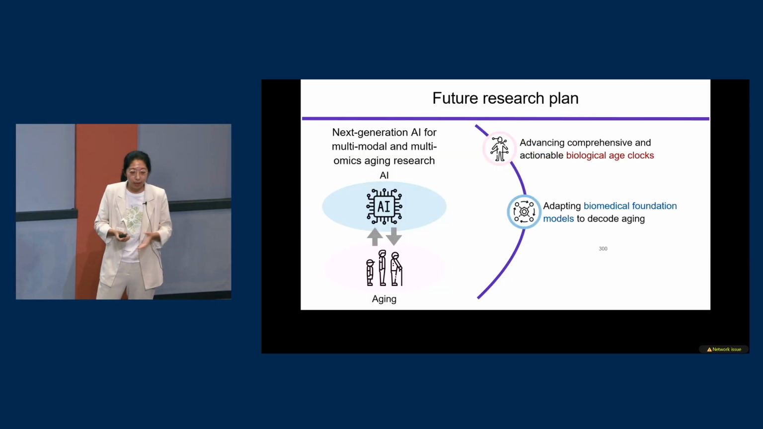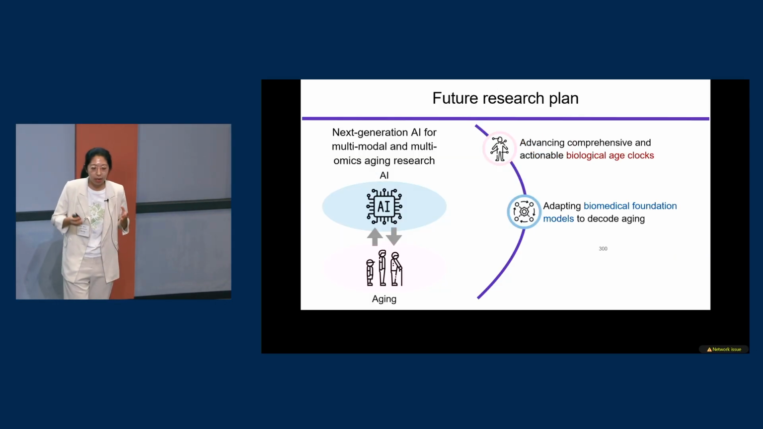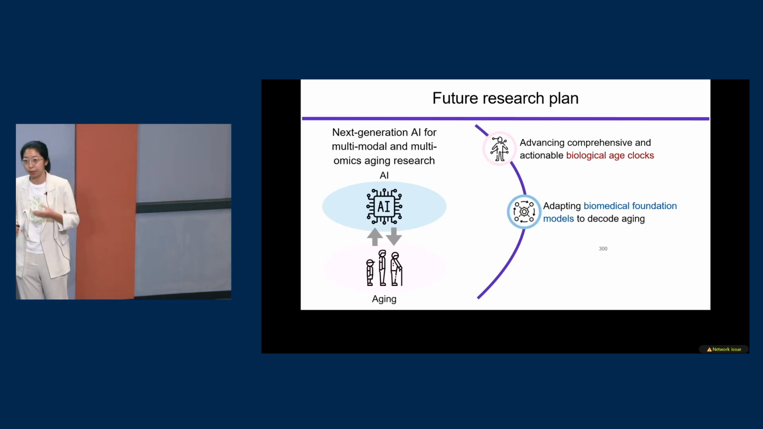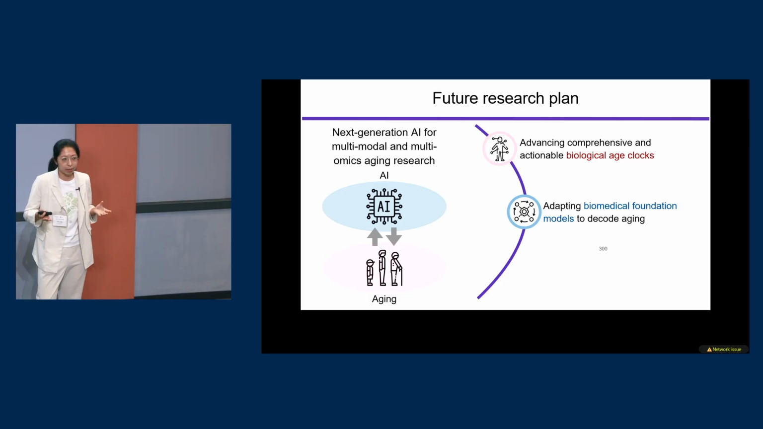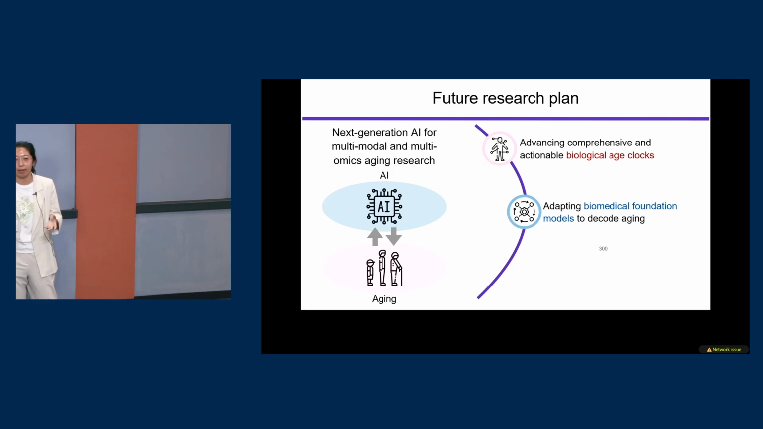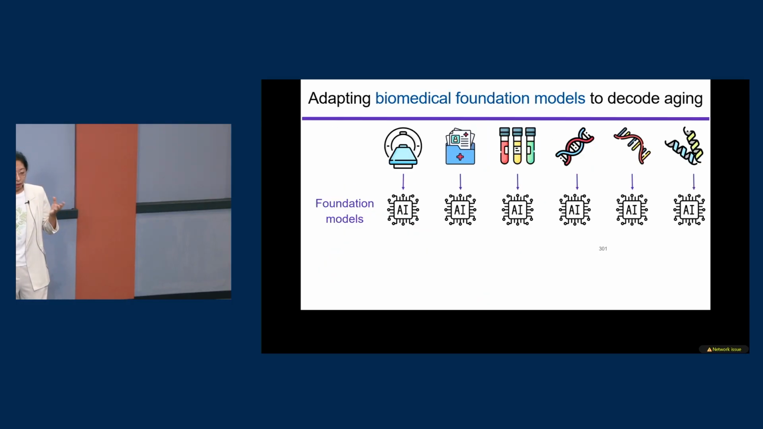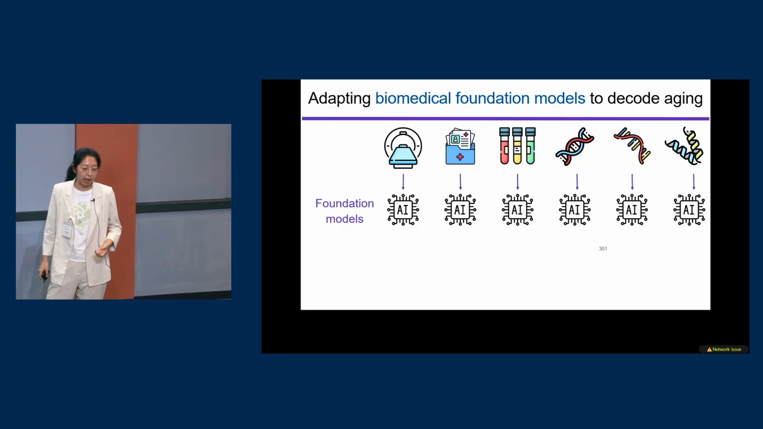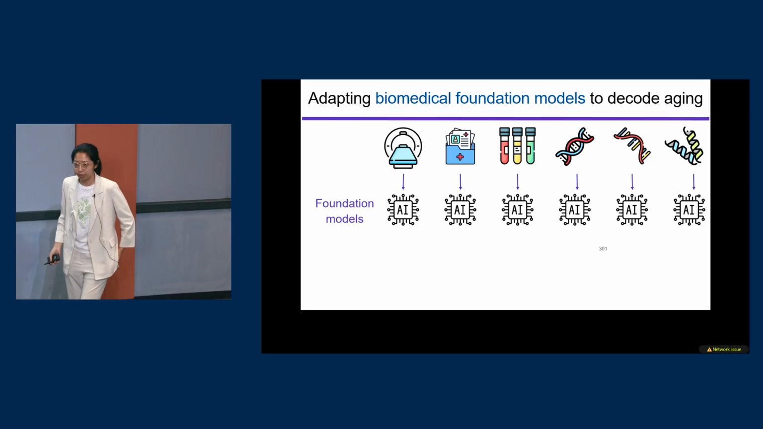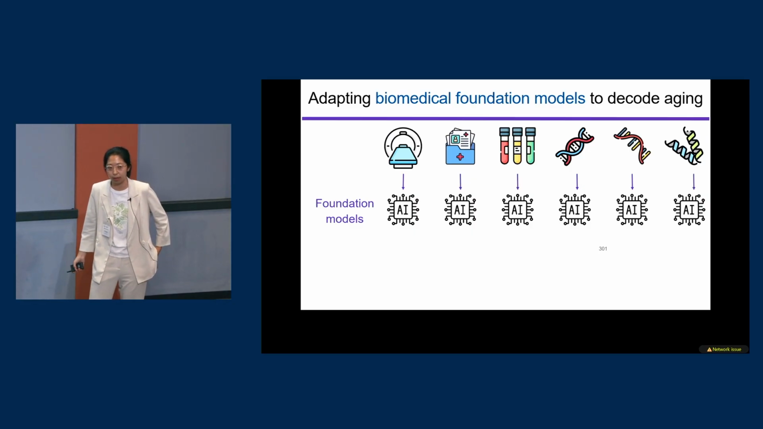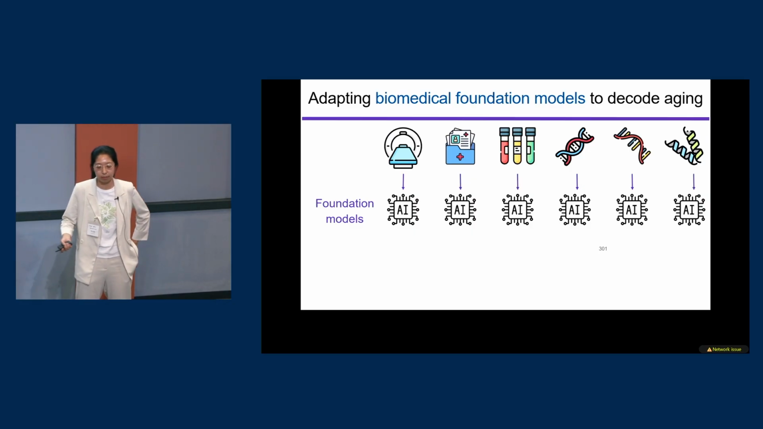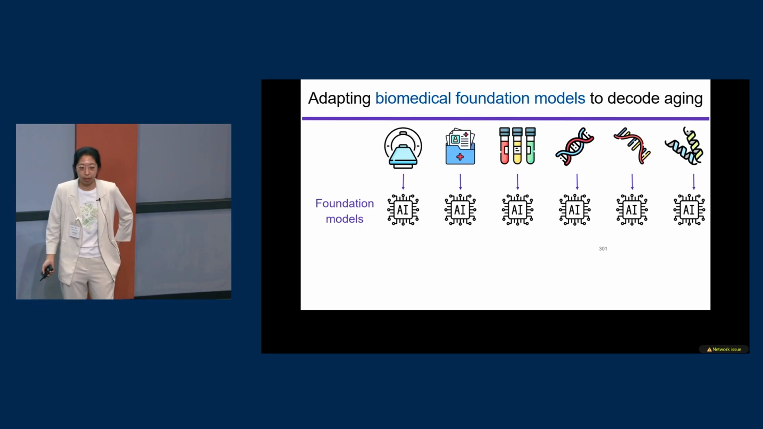And so in the second part, we will focus on adapting biological foundation models to decode aging. Foundation models are really popular now. It is a new kind of magic, and everybody's using it, like ChatGPT. And there are a lot of biomedical foundation models that have been developed using different modalities and omics. For example, we have the medical image foundation model, the time series foundation model, the clinical notes text foundation model, and also the omics-based foundation model.